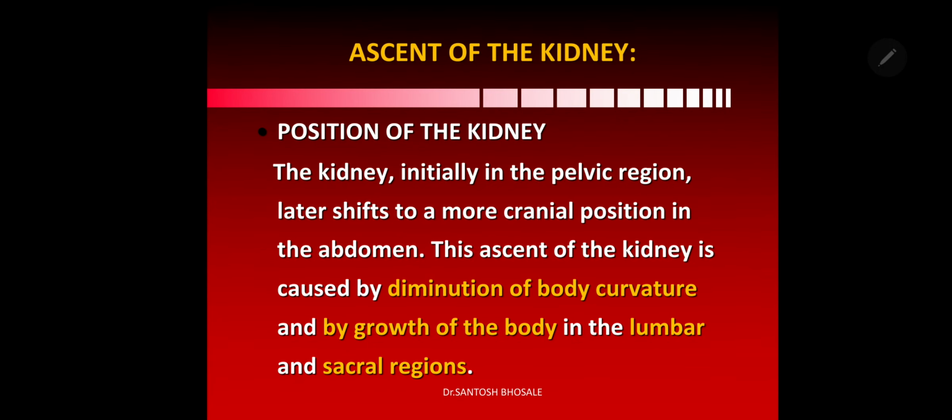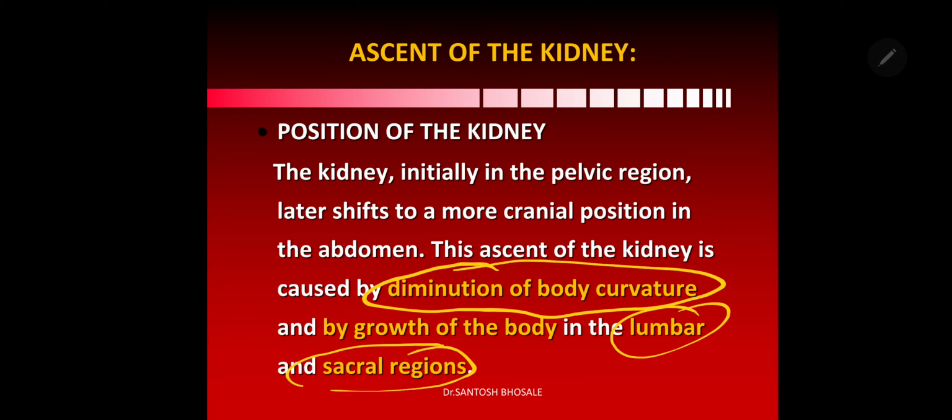Ascent of the kidney. So this metanephric kidney is present in the pelvis, and the normal kidneys are present in the abdomen. So it will undergo ascent, and this ascent of the kidney is by the diminution of the body curvature, growth of the body in lumbar and sacral regions, lengthening of the ureter, and also in search of better nutrition.